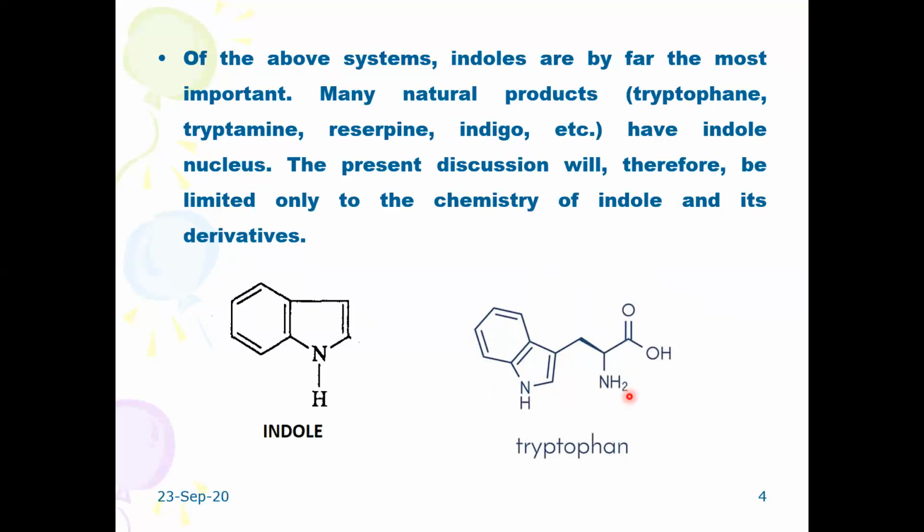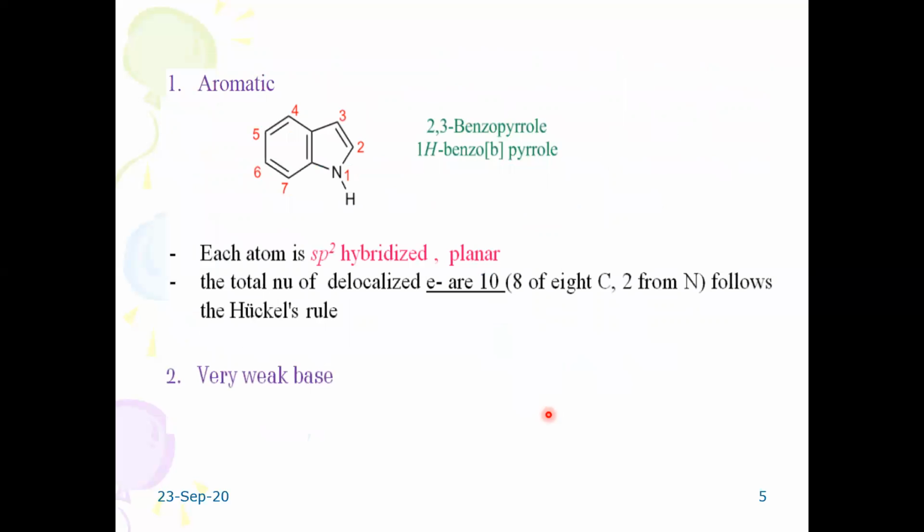Here we find an amino acid structure. It is one of the amino acid compounds, but of course it is called the plant growth hormone. So this basic unit is the indole moiety. Indole is aromatic in character because it satisfies Hückel's rule.